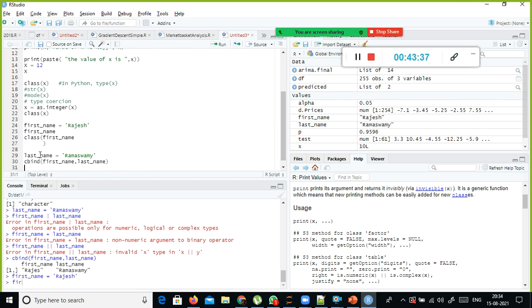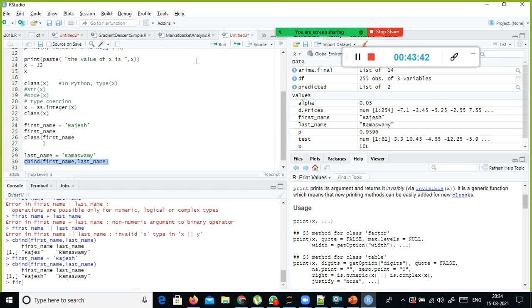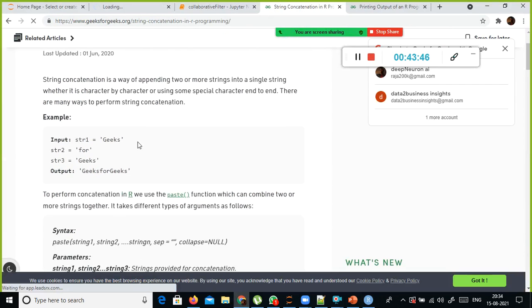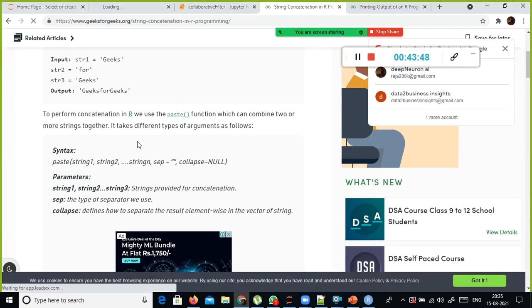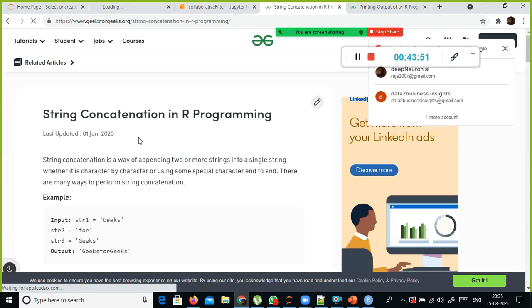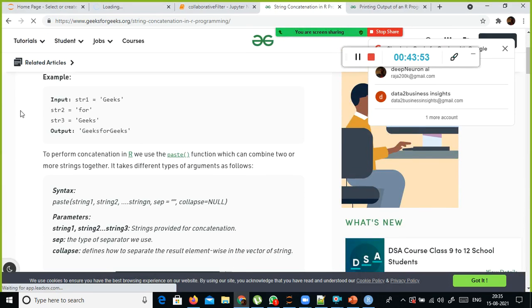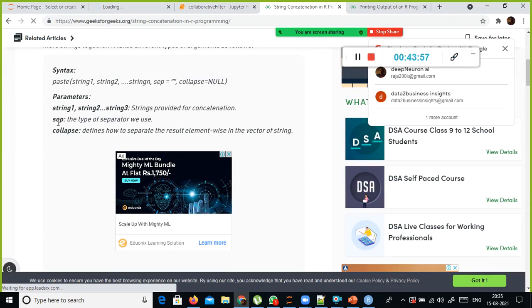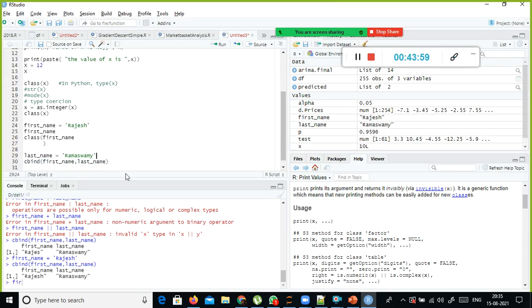But if you do cbind, it combines these two things side by side. So what is string concatenation in R? Paste, yeah, we can use paste here. Paste is the best option: paste(first_name, last_name).